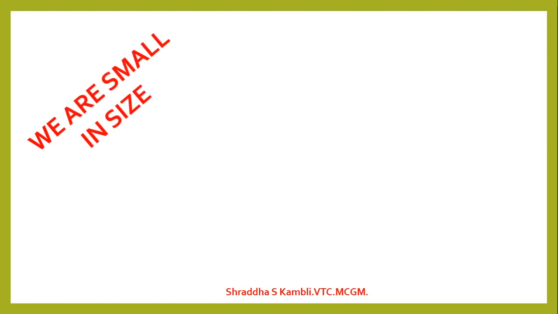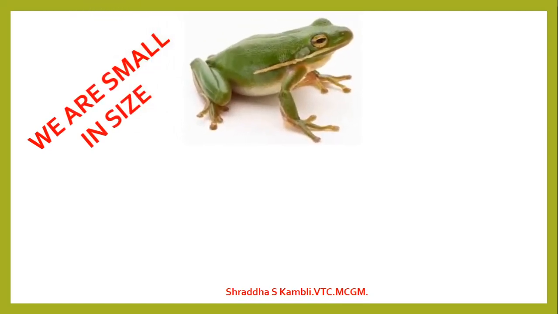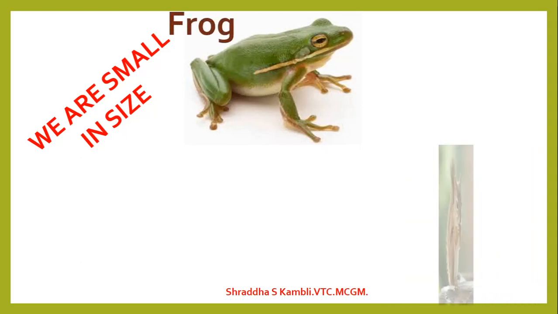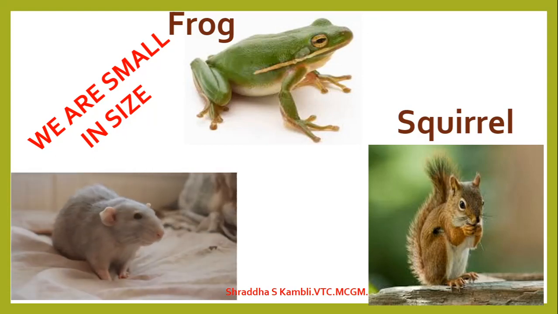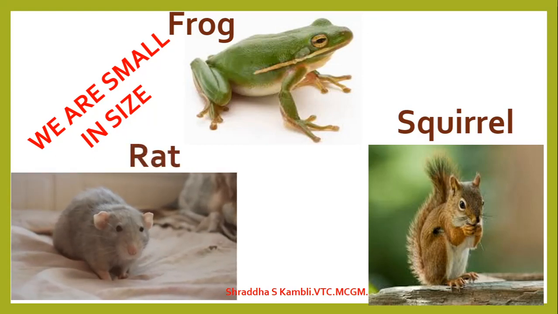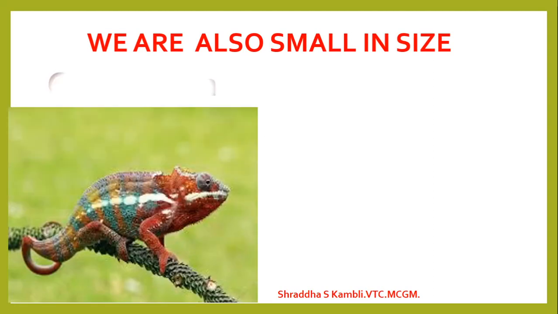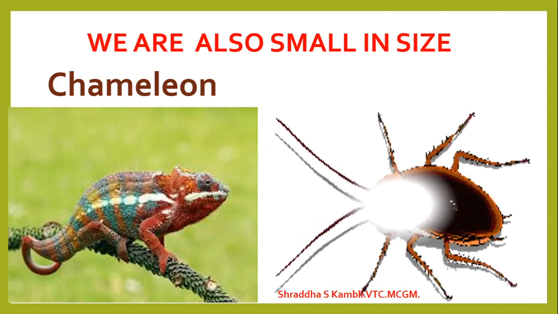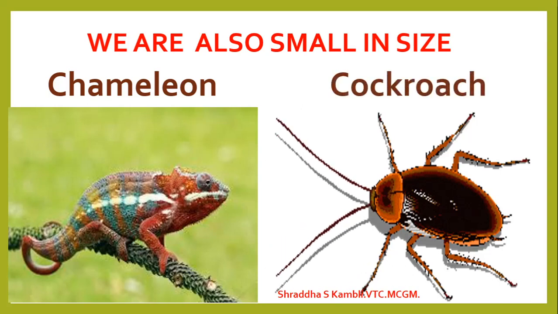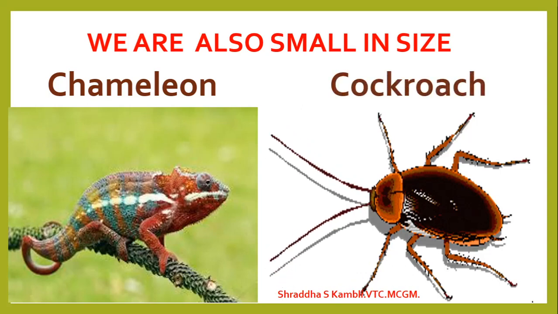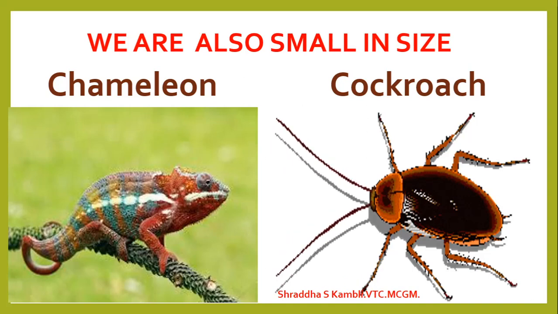So which are the small animals? They are the frog, okay, then the squirrel, and then the rat. So these are all the small size animals. Okay, let us look at some more small sized animals. See, the chameleon is a small sized animal. The cockroach is again a small sized animal. Okay, so animals are of different sizes also.